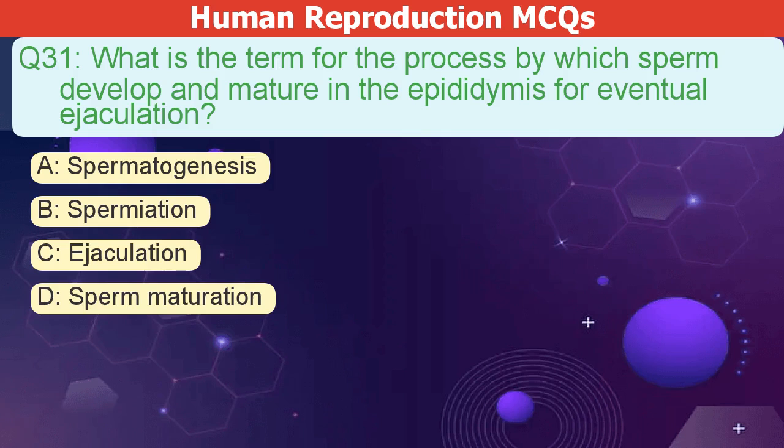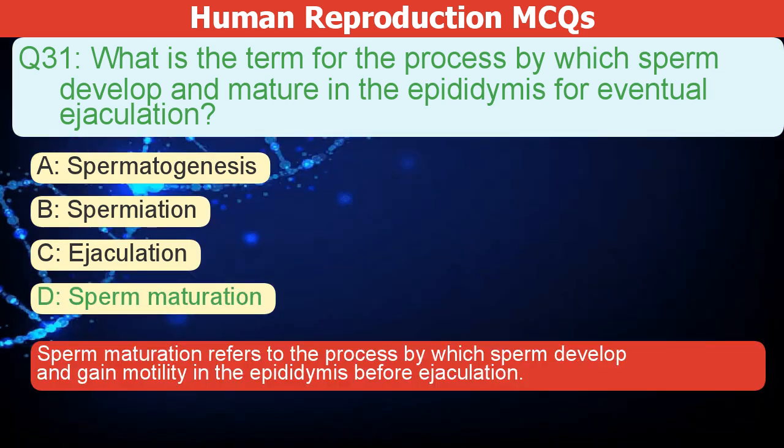What is the term for the process by which sperm develop and mature in the epididymis for eventual ejaculation? A. Spermatogenesis. B. Spermiation. C. Ejaculation. D. Sperm maturation. The correct answer is D. Sperm maturation refers to the process by which sperm develop and gain motility in the epididymis before ejaculation.